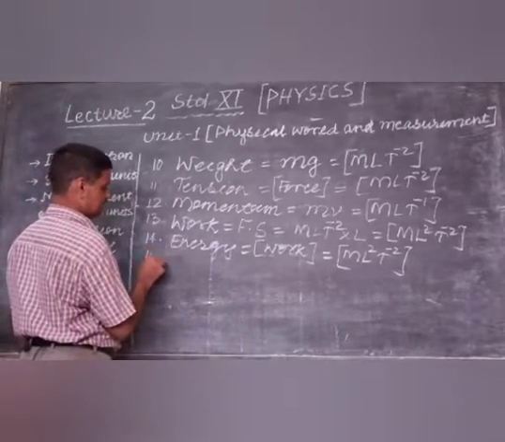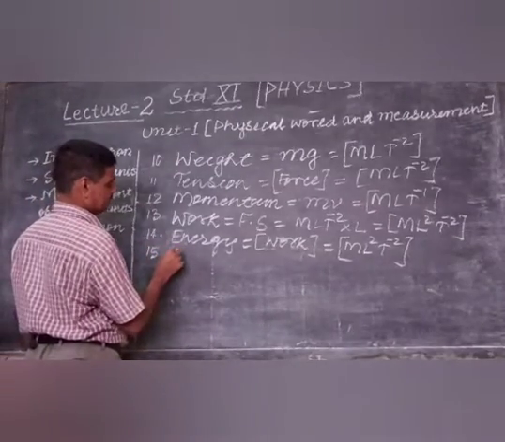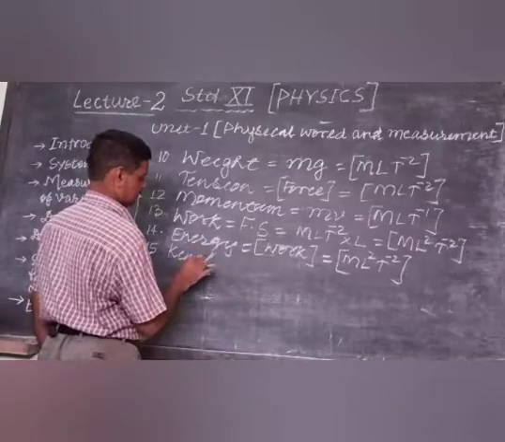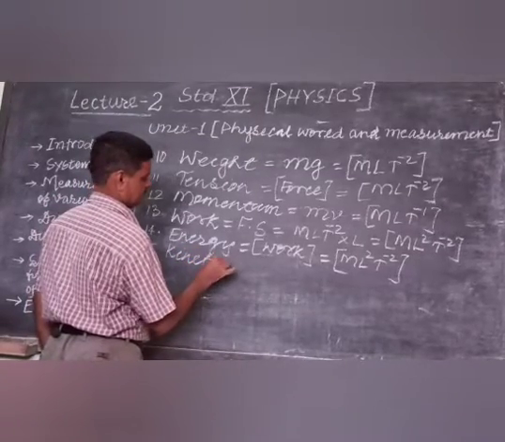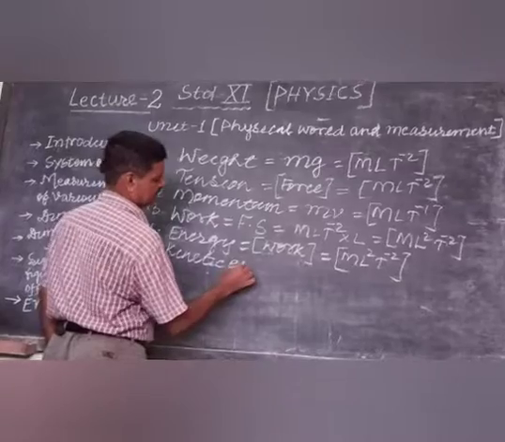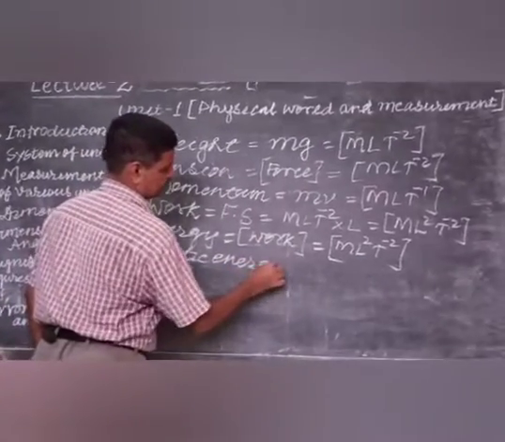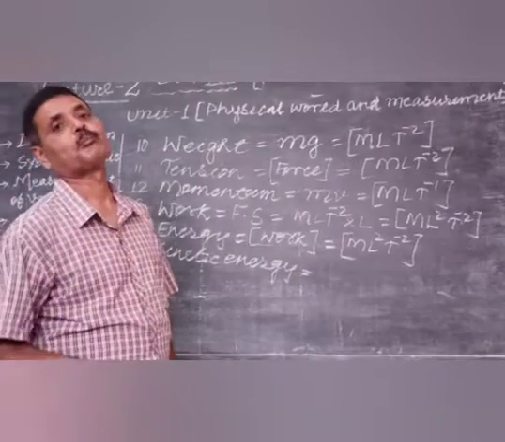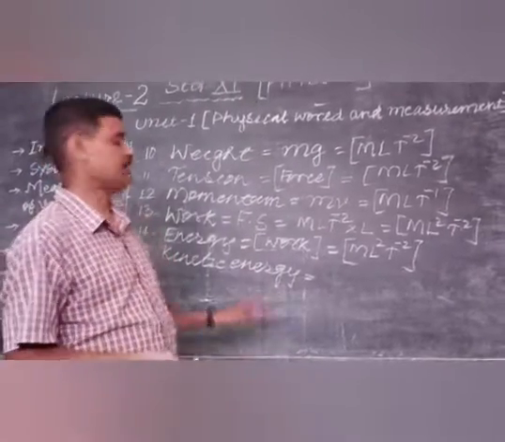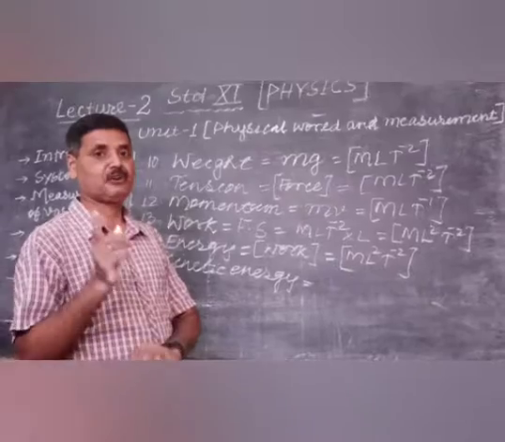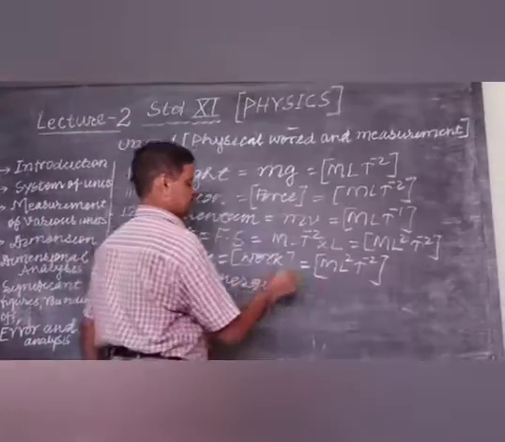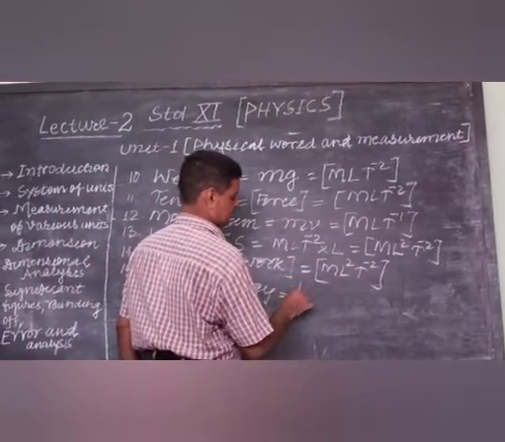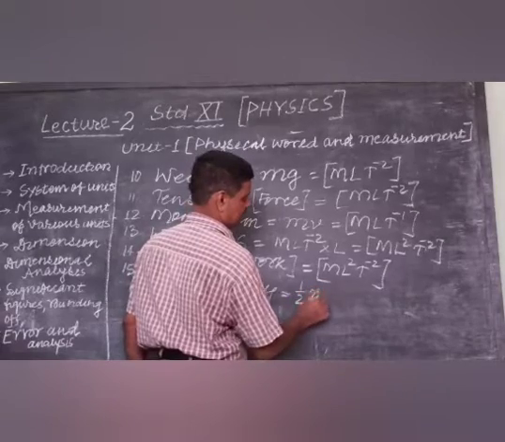Number 15, kinetic energy. Kinetic energy is the energy possessed by a body due to its motion or movement. The formula for kinetic energy from standard 9 is half m v square.